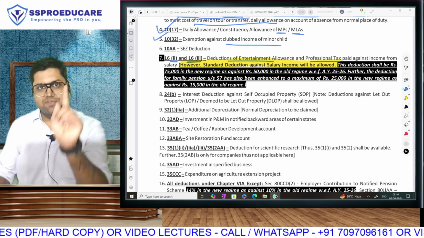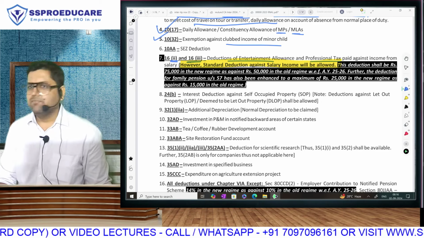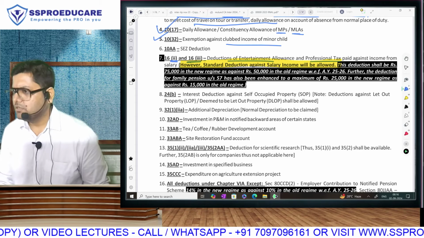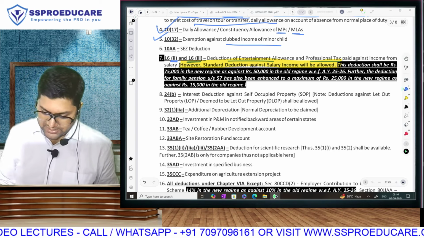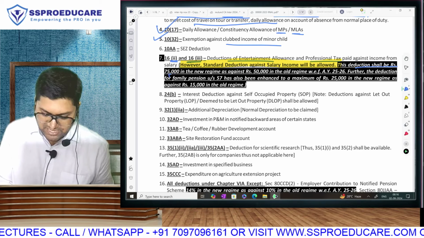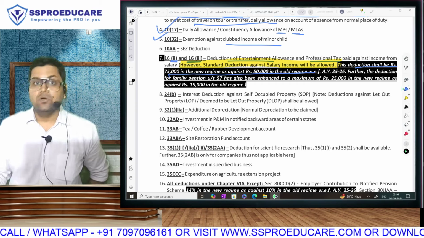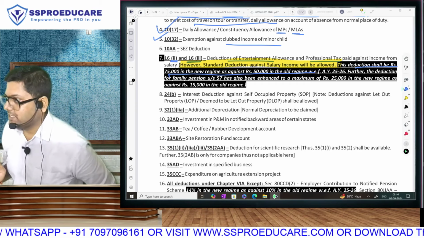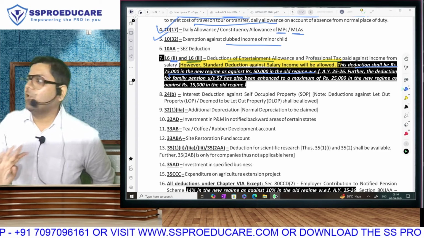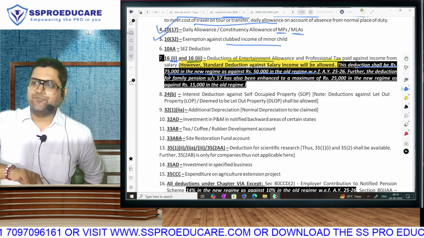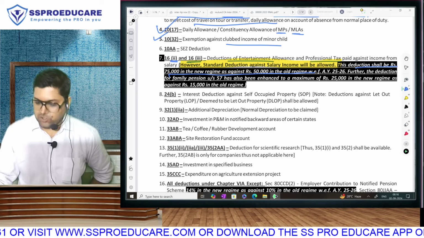Matlab in the old regime, we will take standard deduction, entertainment allowance, which is only for government employees, and professional tax. But in the new regime, we will take only standard deduction. Ye clear hai? And along with now, the amendment, which orally I discussed with you some time back, this deduction shall be 75,000 in the new regime as against 50,000 in the old regime from this year. So, 2 years ago, no standard deduction in new regime. Last year, 1 year before you guys, old regime, new regime, both 50,000. This year, old regime remains 50,000, new regime 75,000. Ye clear hai? Stop here.